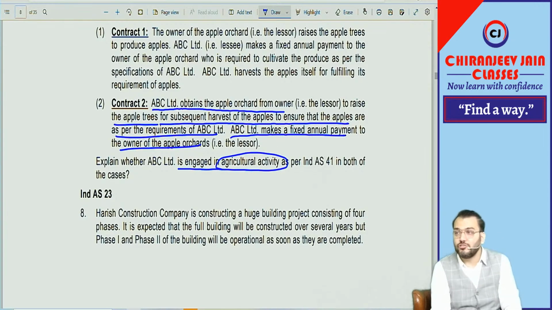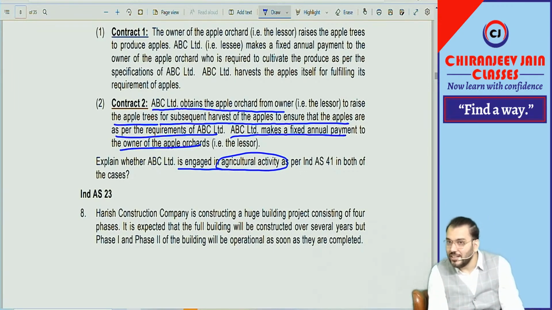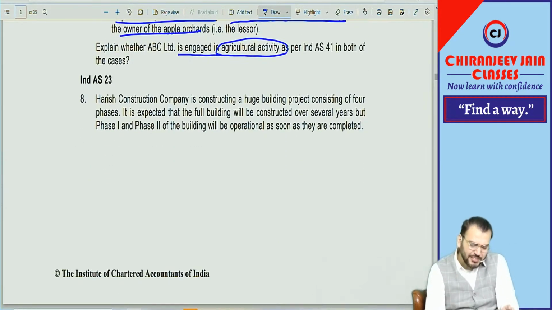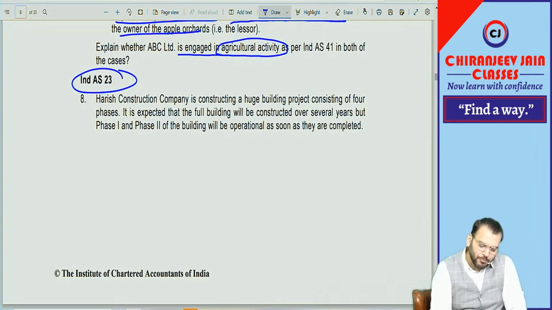Good question, new question, no such question in the ICAI study material. New question. For the first time, they have given a question related to what? Agricultural activity. Understood? The new question. I always say in class, whenever they ask a new question, first they will give it where? In RTP. So now this question becomes an important question. Now if you don't read and these questions come, don't say out of syllabus.